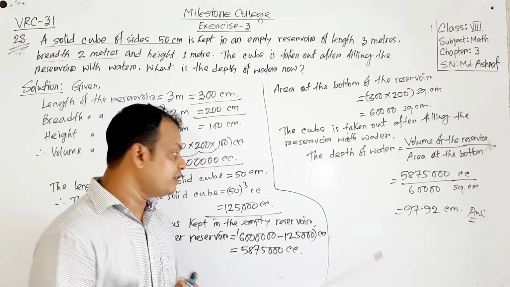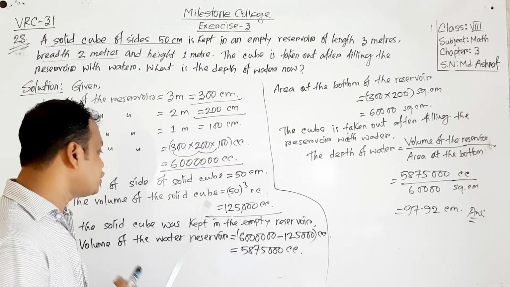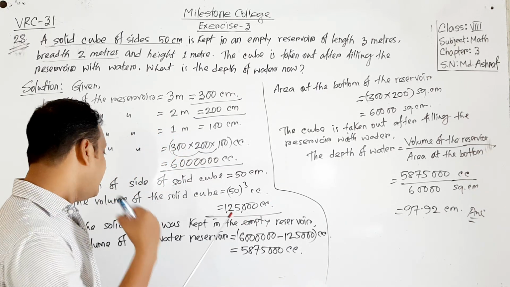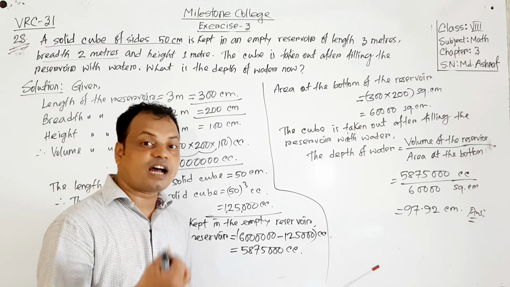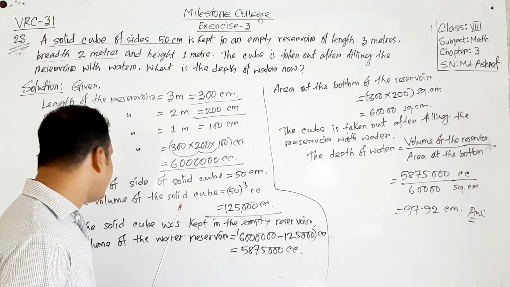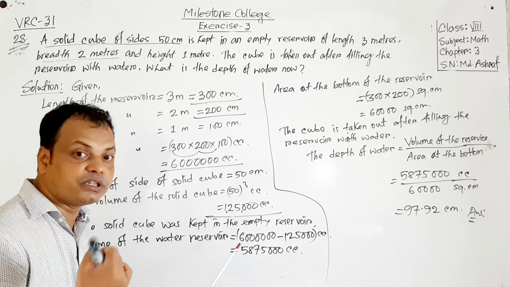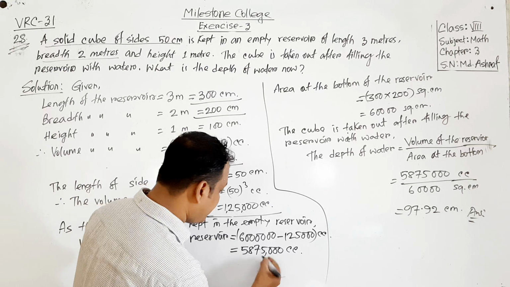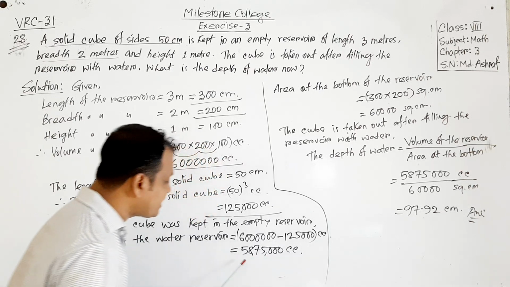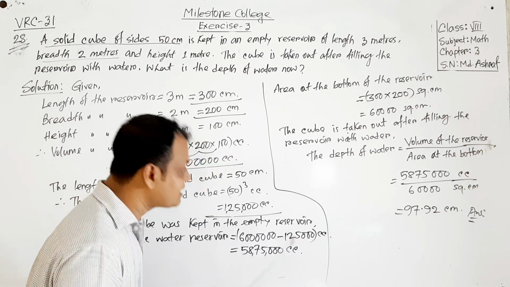Then the solid cube was kept in the empty reservoir. After we take it out, we can find the volume of the water in the reservoir. So it will be 58 lakh 75,000 cubic centimeter.